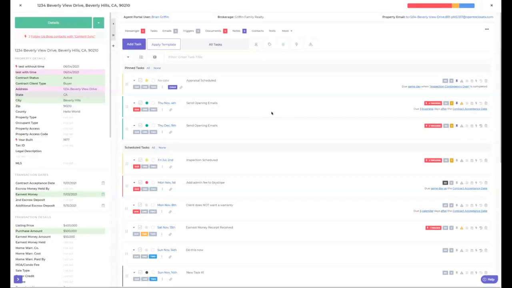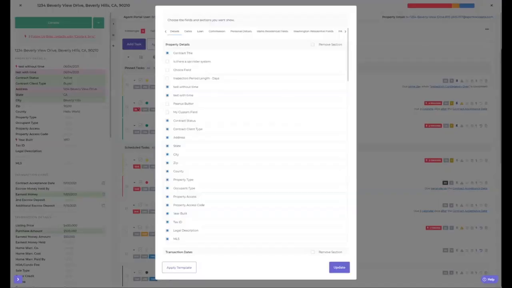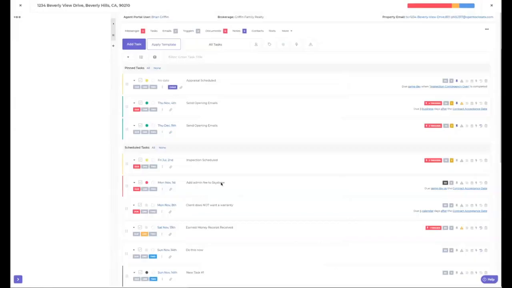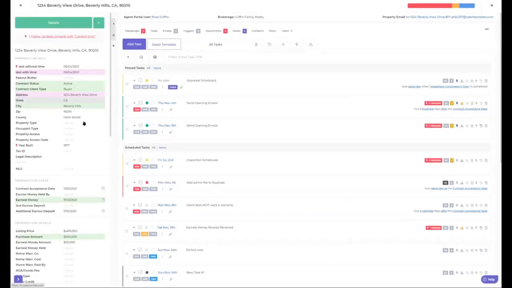No. But depending on the goal there, I'd say yes. If you're trying to update the value for fields that were submitted, then you would just go into that appropriate field and adjust those. So I don't know if that's the exact goal or question there, but that would be something you could do. If those fields are hidden and you just can't find them, you might need to go to manage your fields. Maybe it's something that was hidden when it came over for review and approval. You just come in here and you can enable those as needed. So there you go. And there's the peanut butter one that I just put in there.